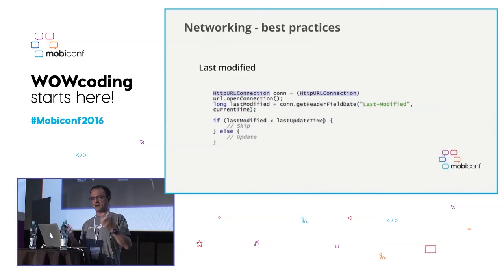Or Last-Modified will be another strategy for the networking aspect. You can use these kinds of headers to see when was the last time that the resource was modified, and in this case, you will get updated data or not.